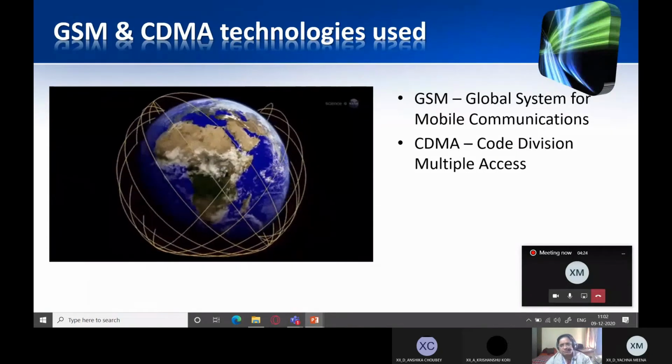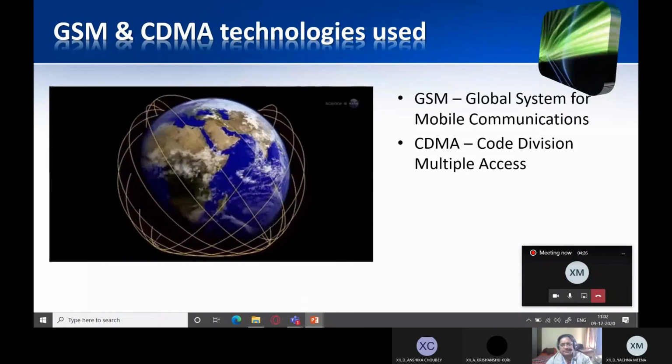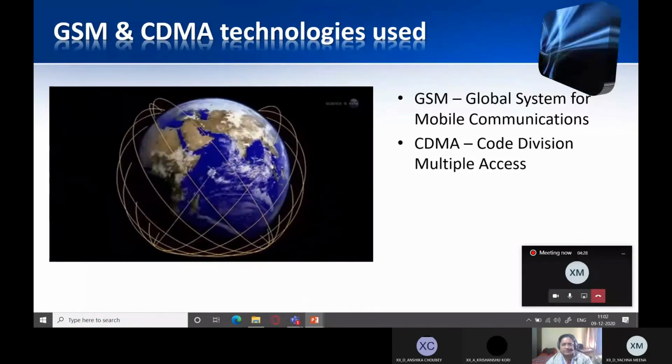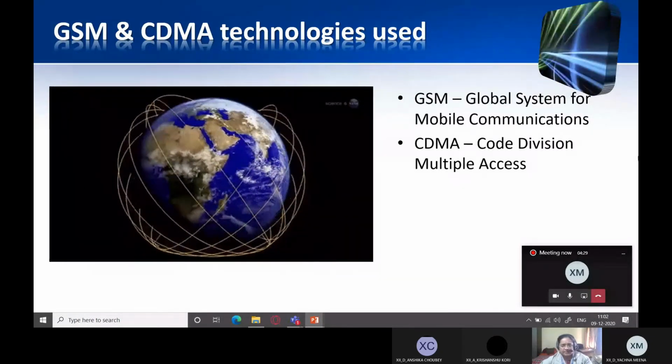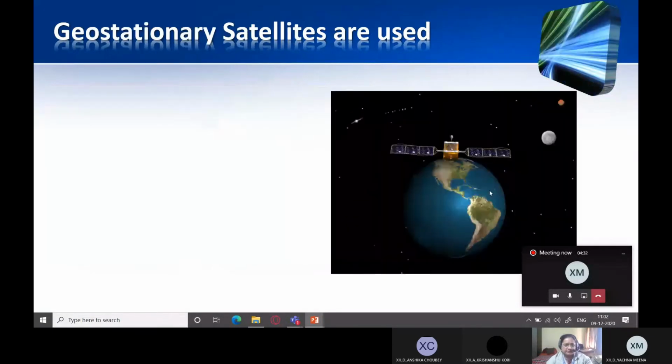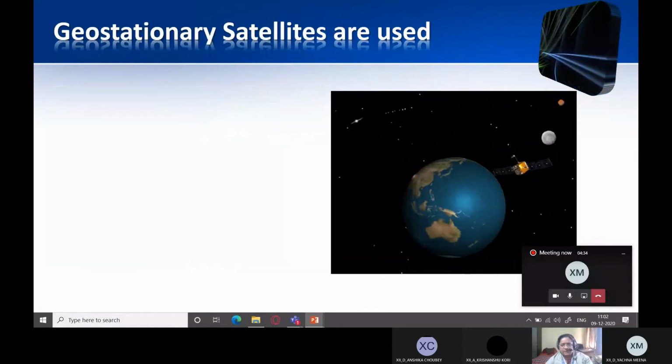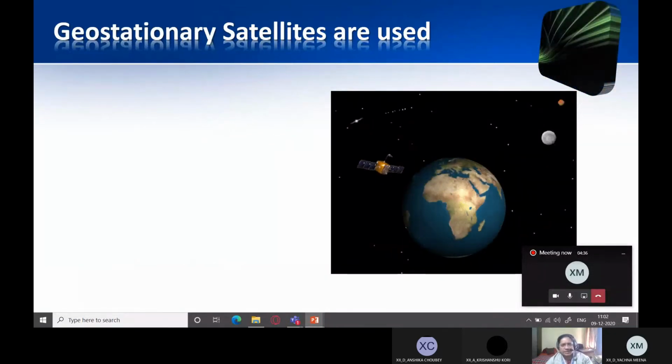So you just need to know the full form of GSM and the full form of CDMA. That is more important.